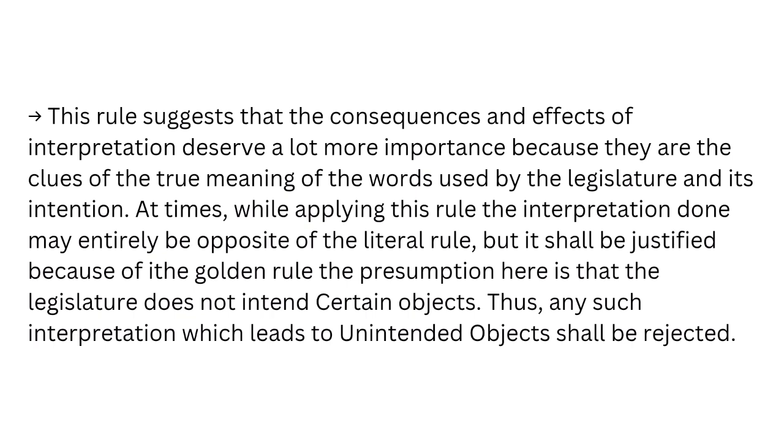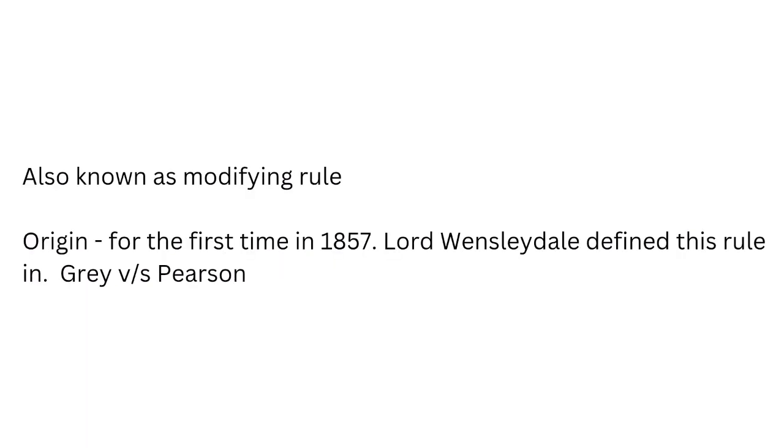At times, while applying this rule, the interpretation may be done entirely opposite of the literal rule, but it shall be justified because of the golden rule. The presumption here is that the legislature does not intend certain objects. Thus, any such interpretation which leads to unintended objects shall be rejected. This rule is also known as modifying rule. This rule was originated in the case Gray vs. Pearson in the year 1857.